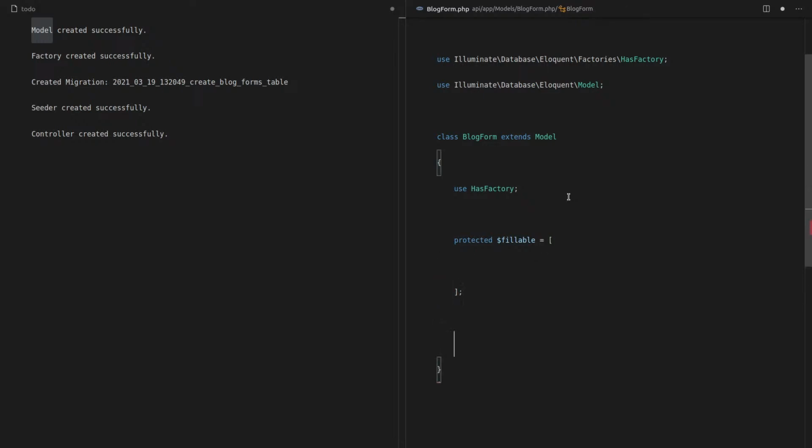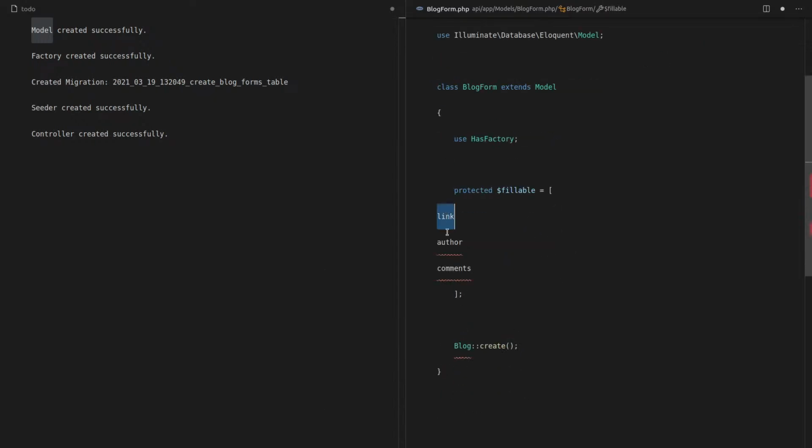And by mass assign, I mean if I want to say, for example, blog create, and then send through all of these different values, it's going to work if they've all been allowed through fillable. And the idea of this is just to protect people from accidentally doing something like this: request, input, and then sending through all of the input, and maybe there's a field in there that we don't want the user to be able to fill. So that's why we've got this fillable option here.